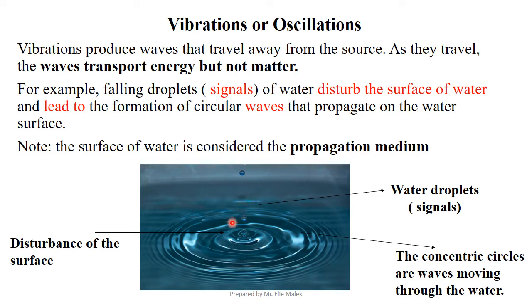They create the waves. Once they disturb the surface of water, circular waves are created that propagate away from the signals. As you can see here, these circular waves propagate away from the falling droplets. What do we consider here the surface of water? The surface of water is considered the propagation medium because waves are being propagated in this medium.